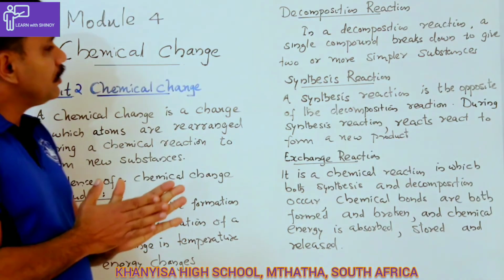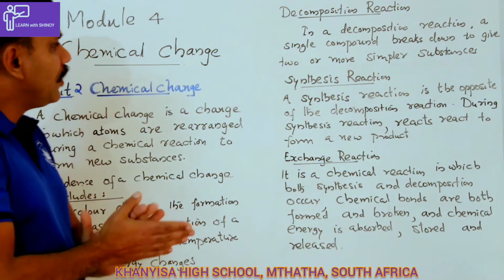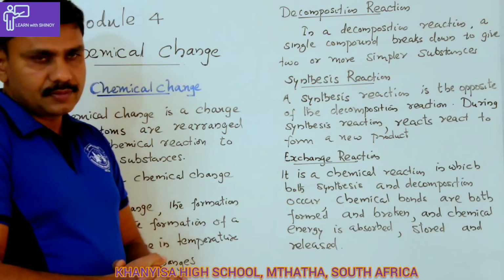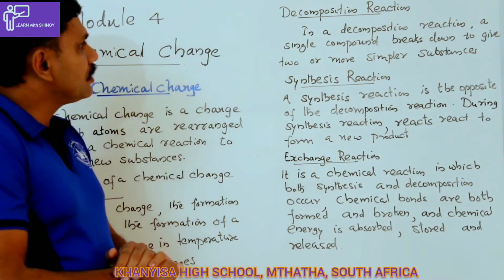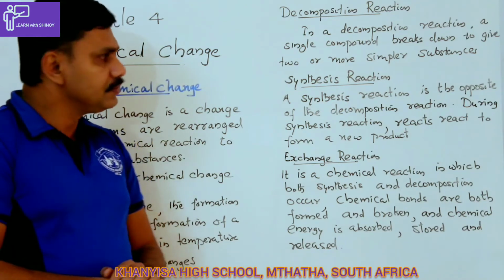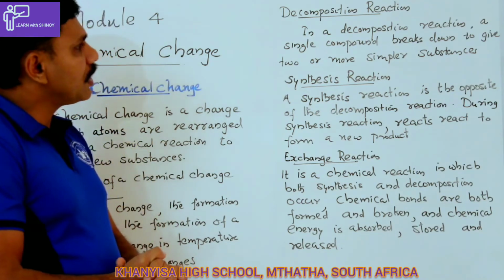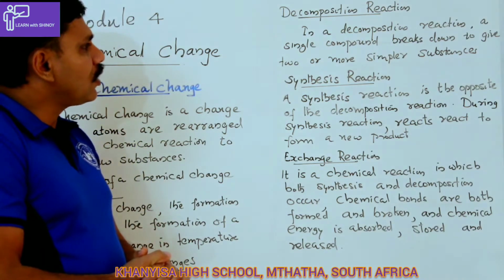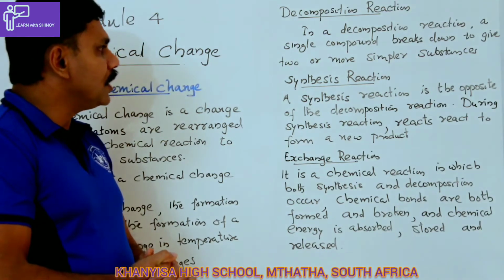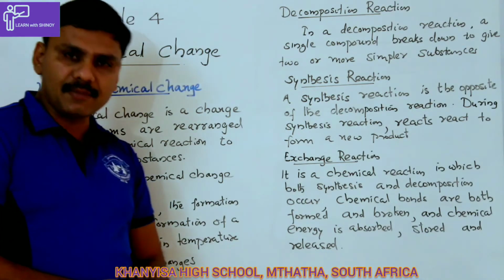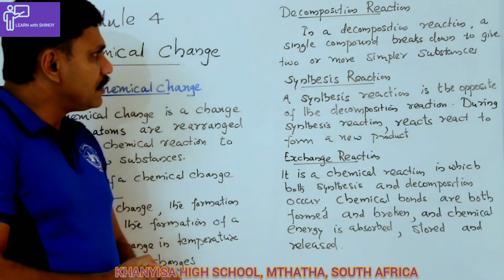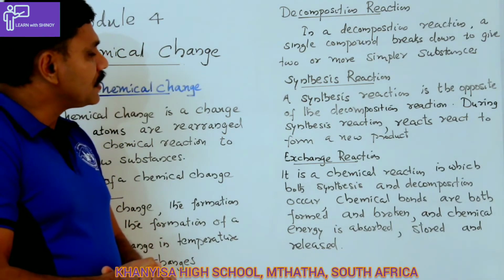Then the chemical changes are divided into different types. First classification is decomposition reaction. In a decomposition reaction, a single compound breaks down to give two or more simpler substances. As the name implies, decomposition.